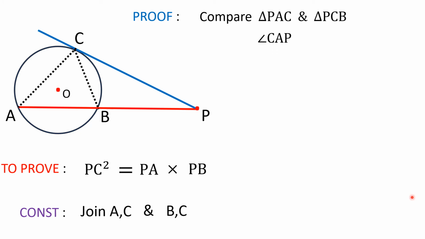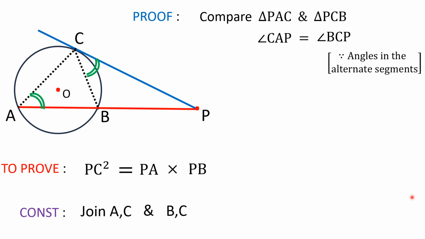Observe angle CAP with the two arcs in green color. So this angle CAP is exactly equal to, can you name the angle which is equal to this? Correct. Yes, which is equal to angle BCP. Friends, do you know the reason for this?